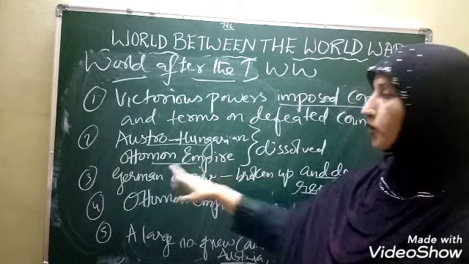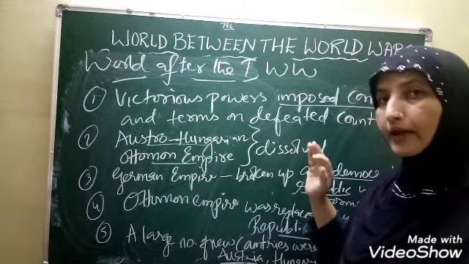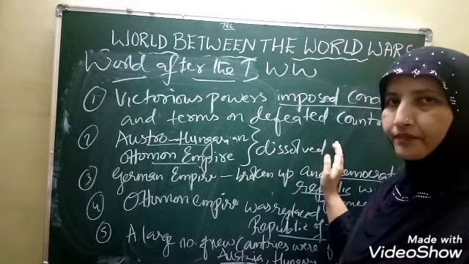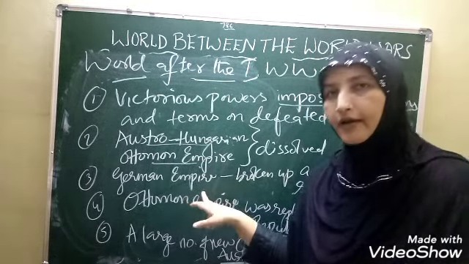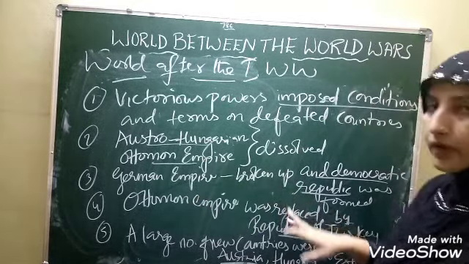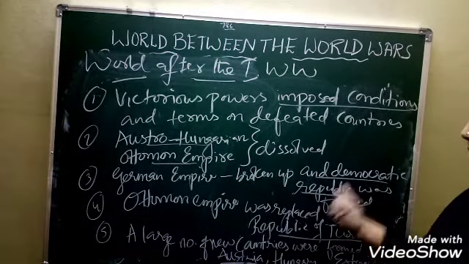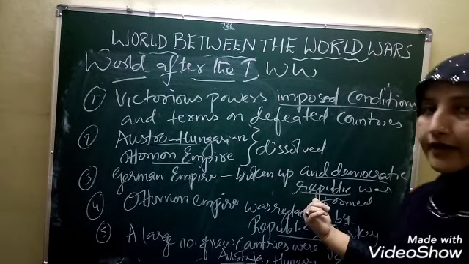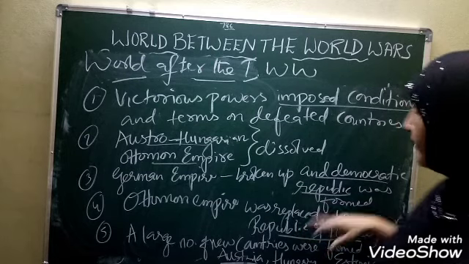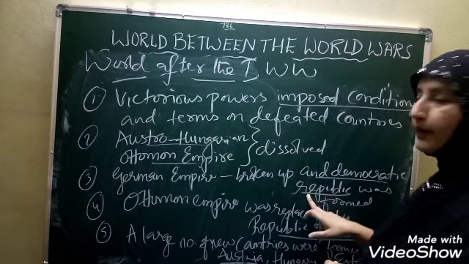The Austro-Hungarian and the Ottoman Empire, these two empires were dissolved. The German Empire was broken and it was formed as a Democratic Republic.